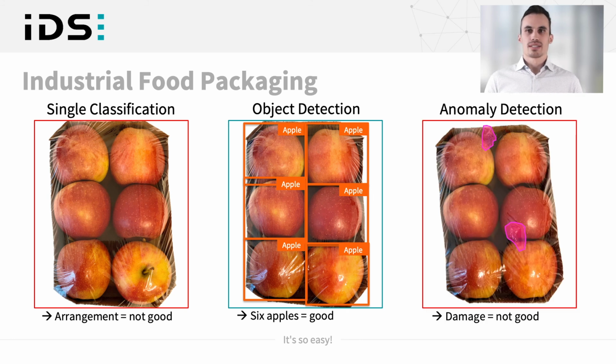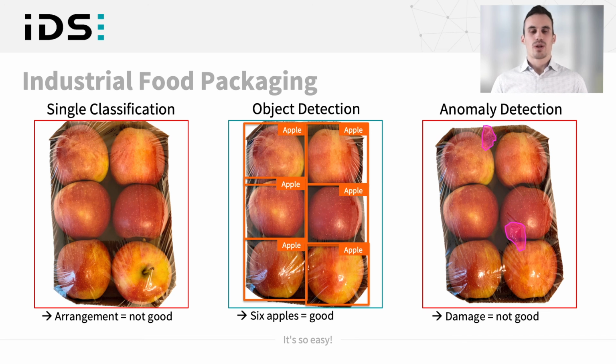And the last one in this case is anomaly detection. So we can see if there are defects or anomalies in the image. In this example, the neural network was only trained with good images, with a good foil of the packaging, and here the neural network detects some damages.